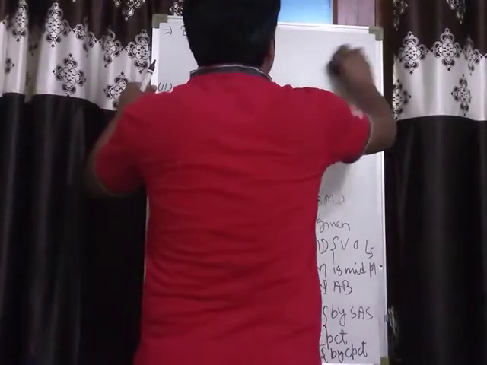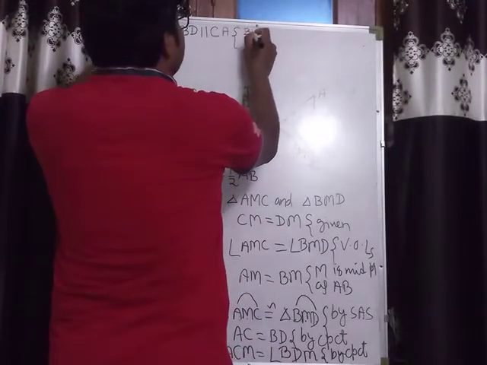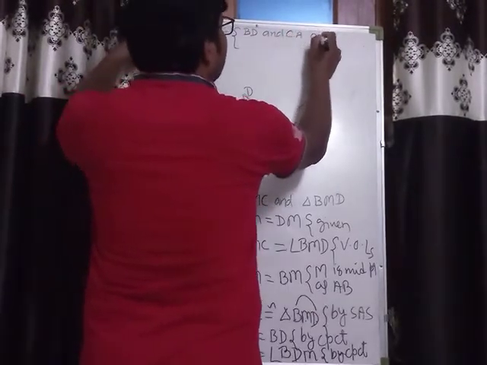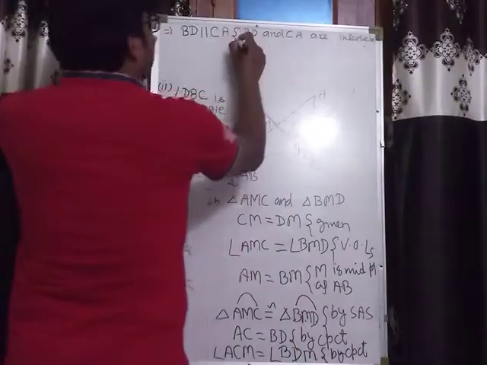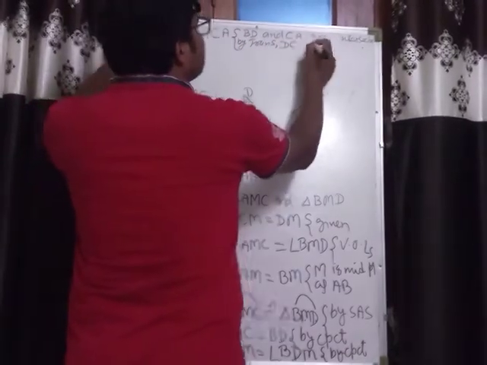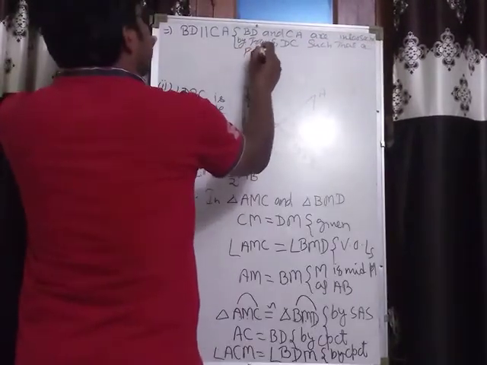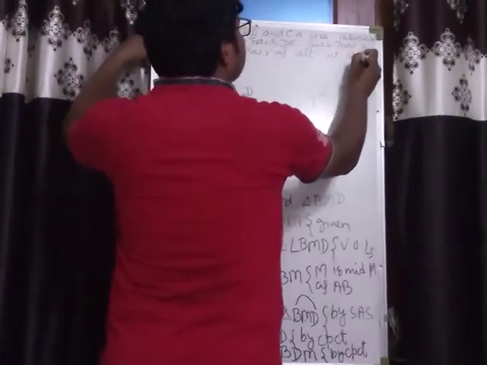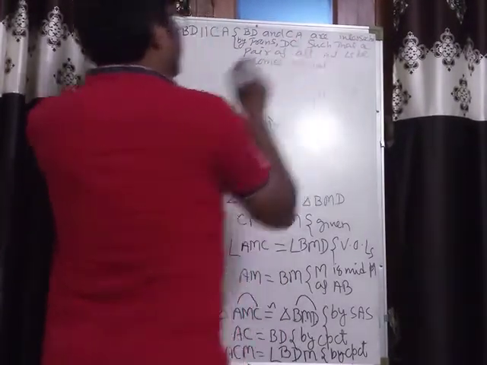I am going to write this in the proper way: because BD and CA are intersected by transversal BC such that a pair of alternate interior angles becomes equal.